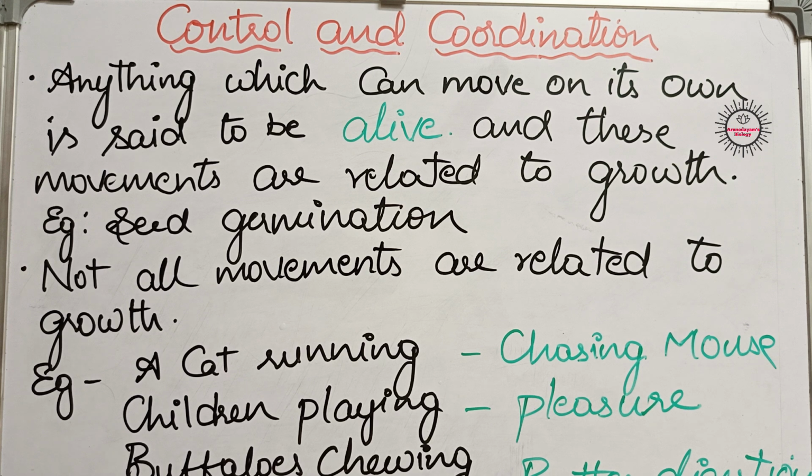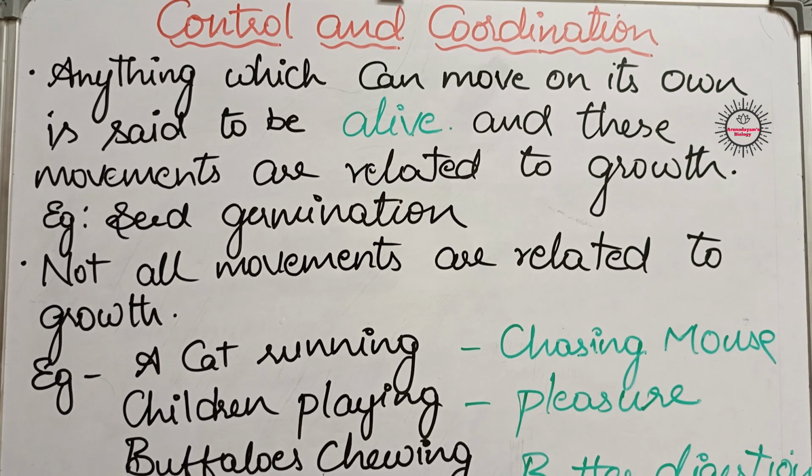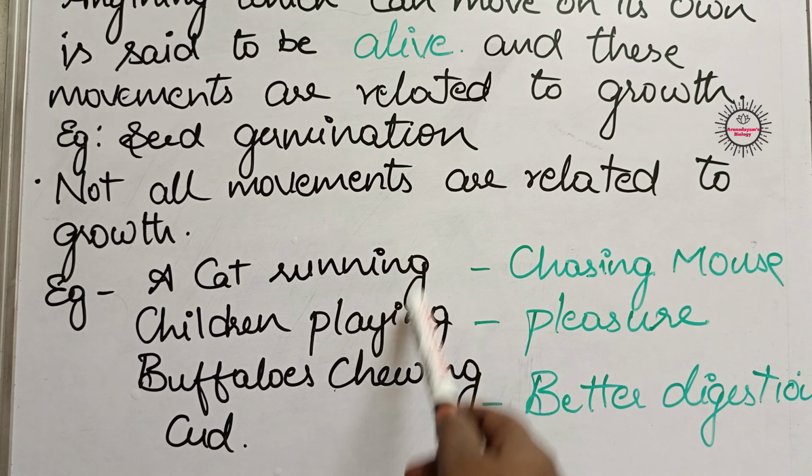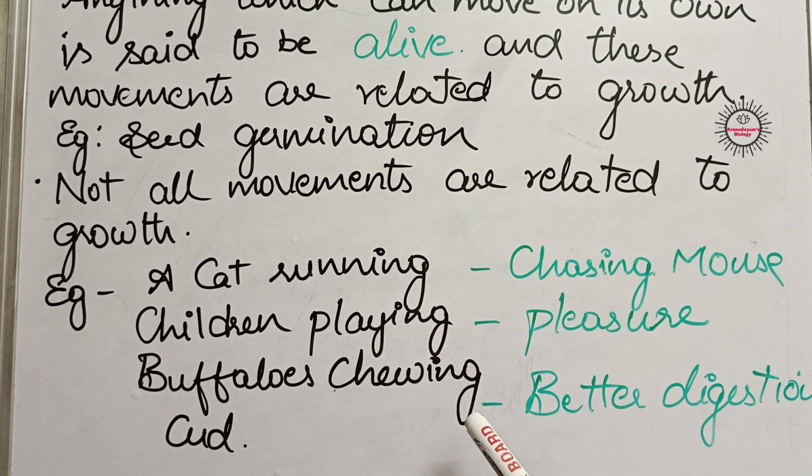But we have to remember one thing: in living organisms, not all the movements are related to growth. Some movements are not related to growth. Examples are a cat running, children playing on the swings, buffaloes chewing cud. These are movements taking place in living organisms, but they are not related to growth, isn't it?